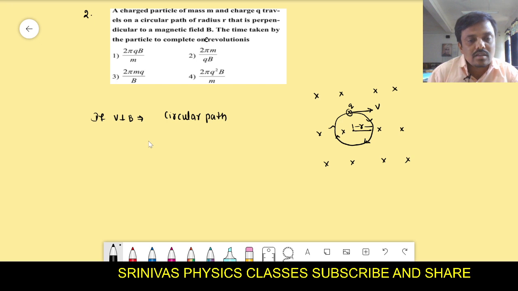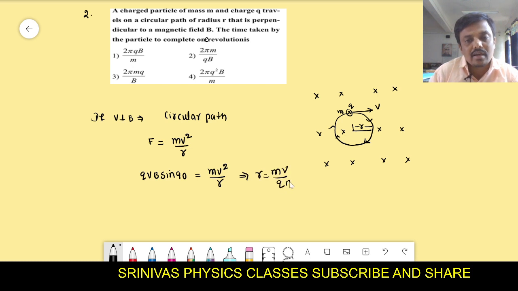In this case, the magnetic force on the charge serves as the centripetal force. The centripetal force formula is mv square by r, where m is the mass, v is the velocity, and r is the radius. The force on the charge is QVB sin theta, but v and B are perpendicular, so theta is 90 degrees. If we simplify, we get r equal to mv by qB. This is the formula for the radius of the circle along which the charge moves.